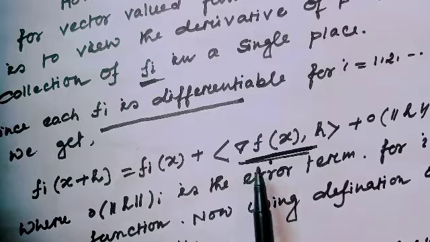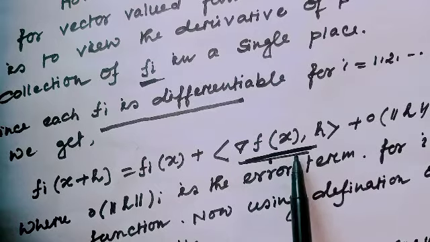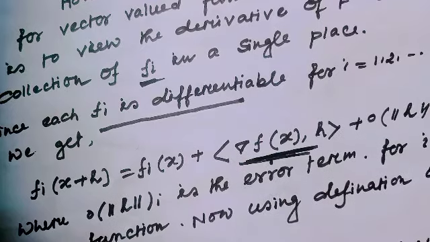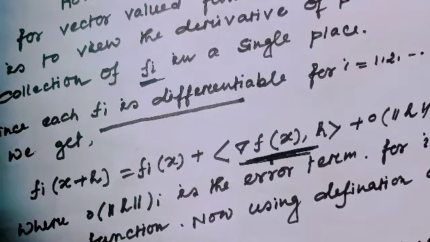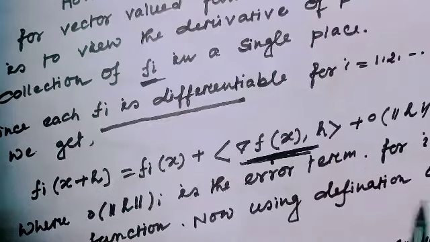But here, in higher dimension, I have used the inner product. This is very important. Just think.